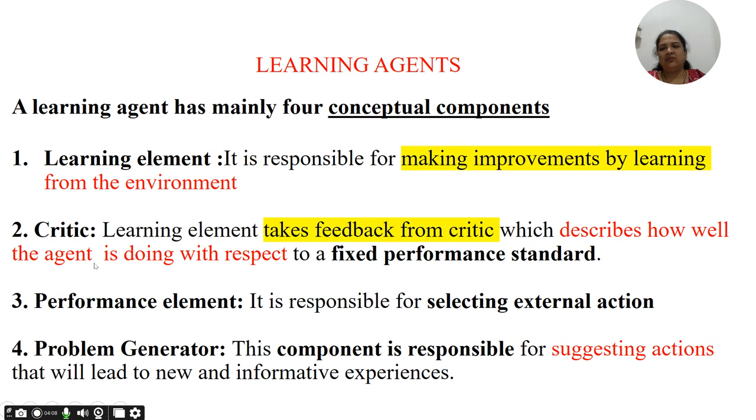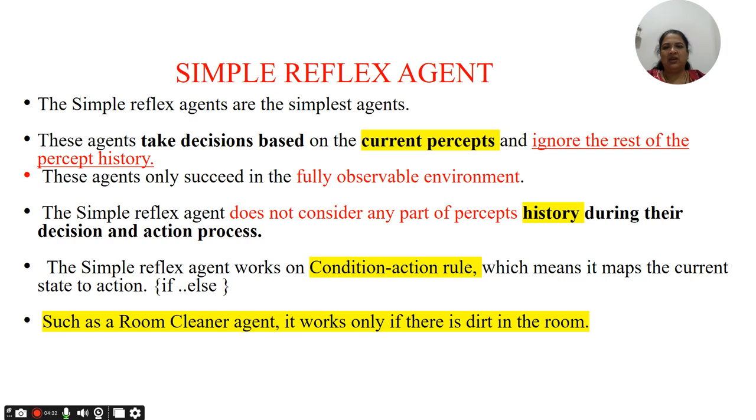That is the task of the critic. Then the performance element is responsible for selecting external actions, and lastly the problem generator is responsible for suggesting actions that will lead to new and informative experiences. Once all these are collected, the learning agent communicates the set of actions back to the environment.